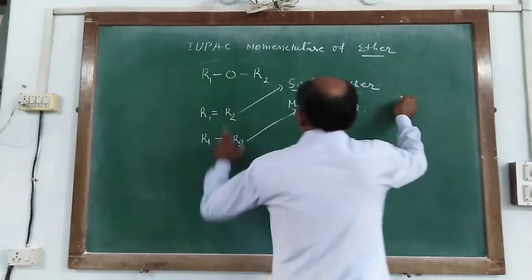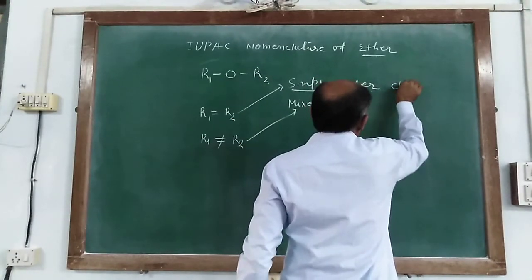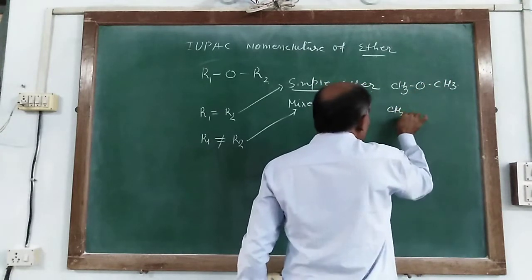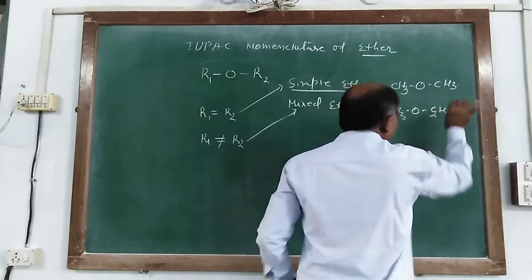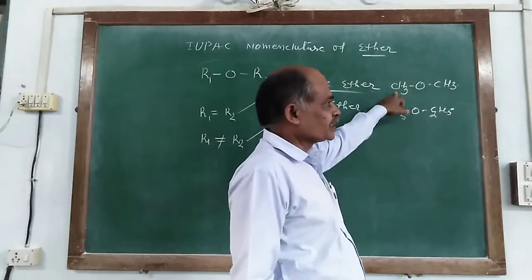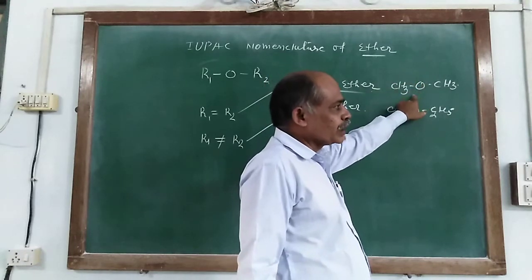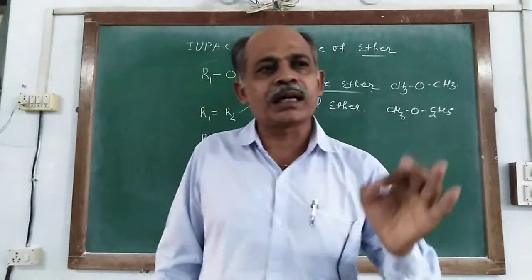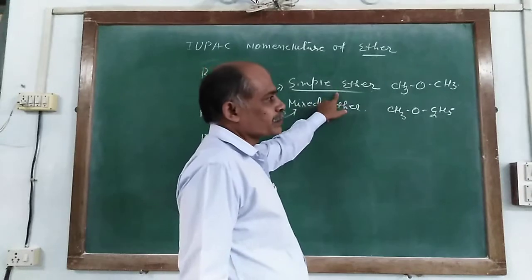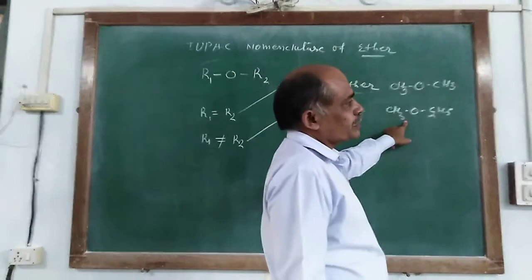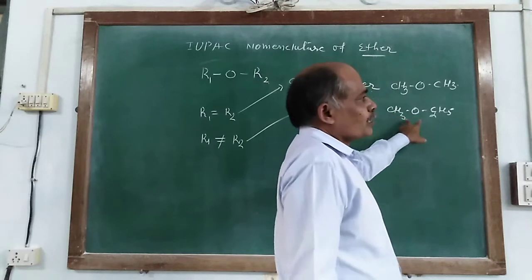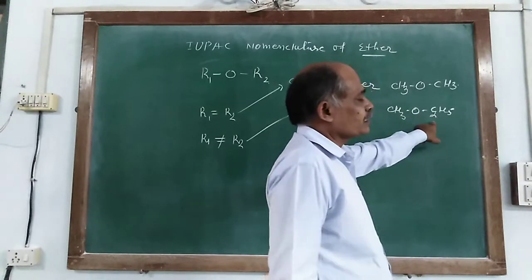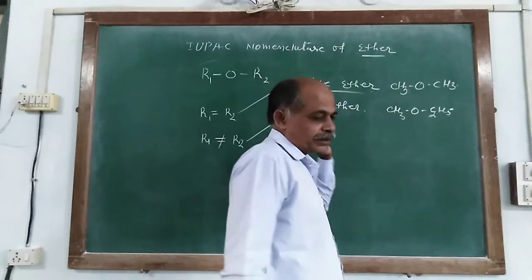Say for example, here R1 is a methyl group, CH3OCH3, and here CH3OC2H5. In this structural formula, both alkyl groups linked with oxygen are similar, so it is known as a simple ether. But in this compound, both alkyl groups linked with oxygen are different. One is methyl and another is ethyl, so it is known as a mixed ether.